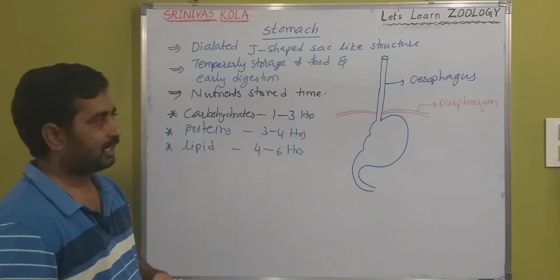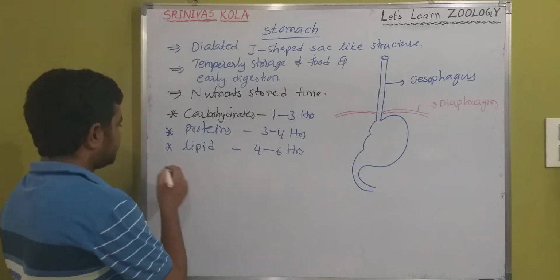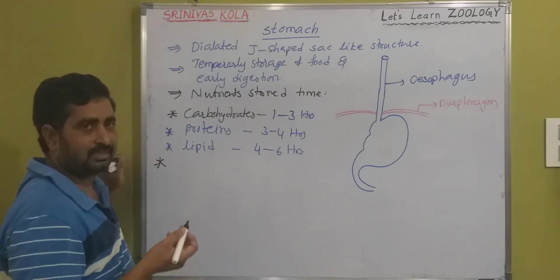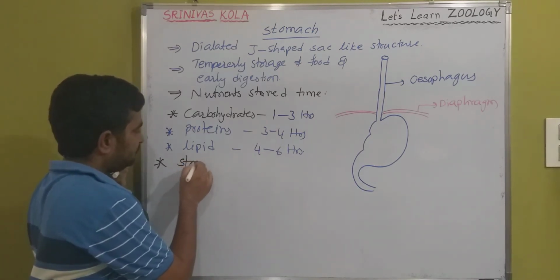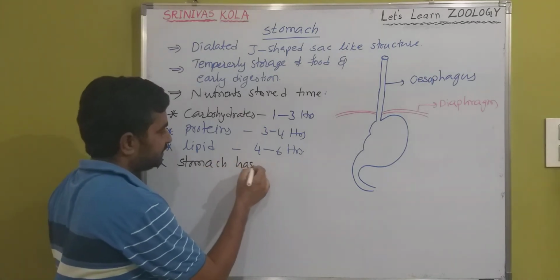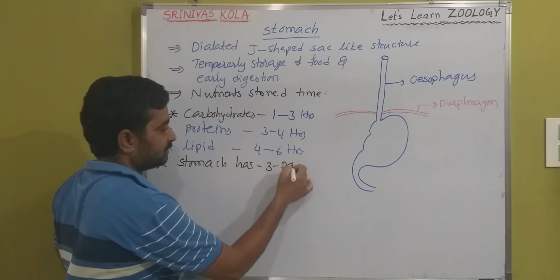And the stomach is divided into 4 parts and 3 regions. The stomach has 3 zones or 3 parts.